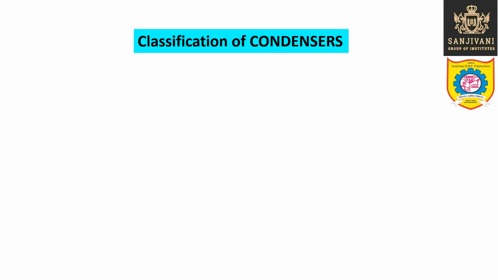Welcome to this session. Let us study the condensers used in the refrigeration system, especially the vapor compression refrigeration system. Before we start the discussion about the classification of condensers, you should try to understand the function of condensers. So, condenser is nothing but a heat exchanger which is used in the vapor compression refrigeration system and other refrigeration systems like vapor absorption system also and air refrigeration system also.